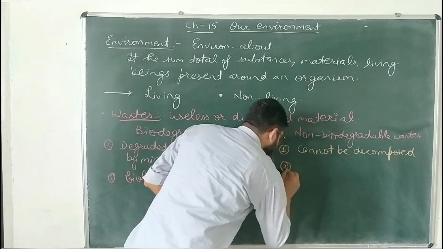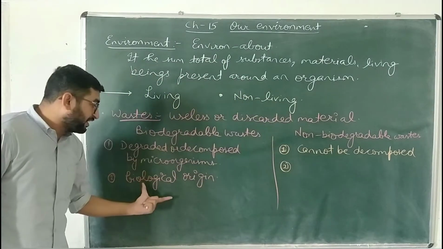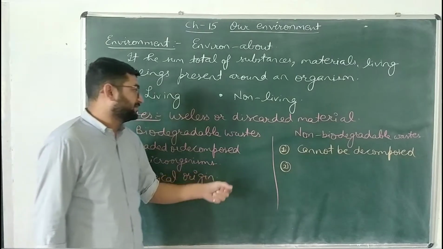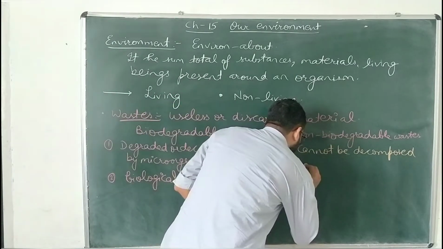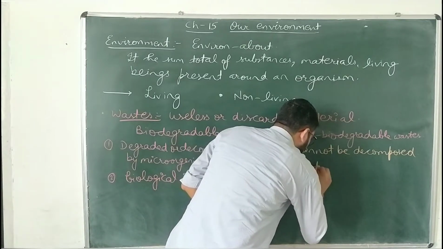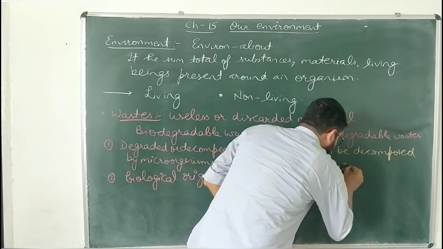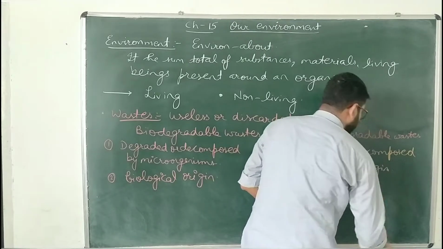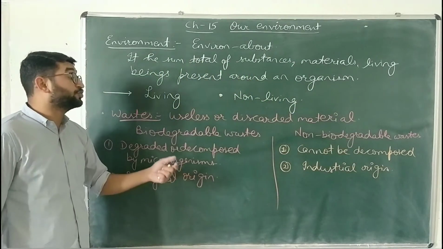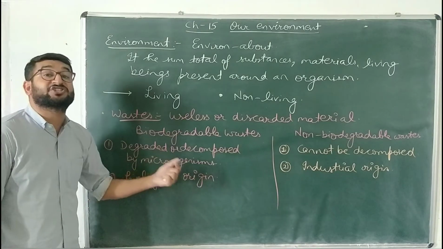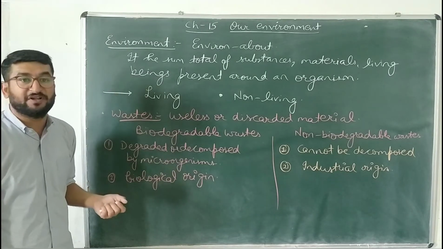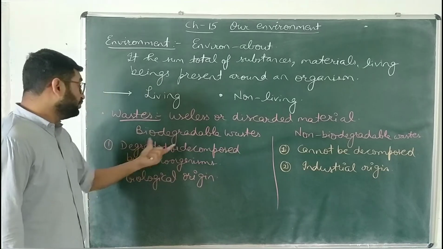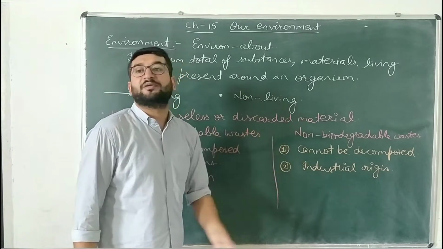Second, biodegradable wastes are of biological origin, but the non-biodegradable wastes are of industrial or chemical origin. That is, they are produced in the industries or by the chemical reactions in the nature, in the environment of a living organism. So these are the two wastes, biodegradable and non-biodegradable.